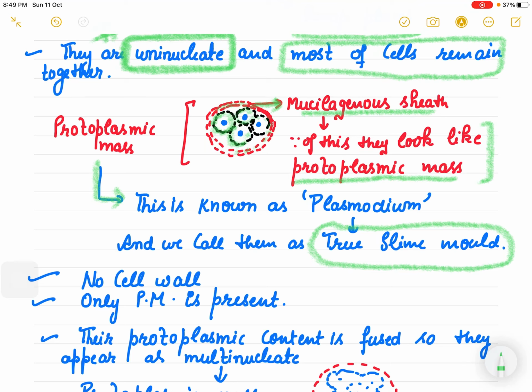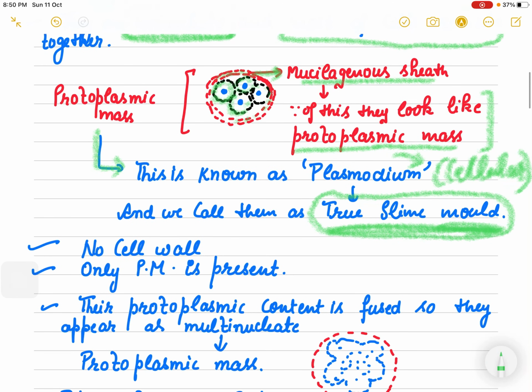That is a protozoan, basically that protista is a protozoa. This plasmodium here is the cellular structure. We are not talking about the Plasmodium organism, it is the cellular structure we are giving a name, and these are the true slime molds.